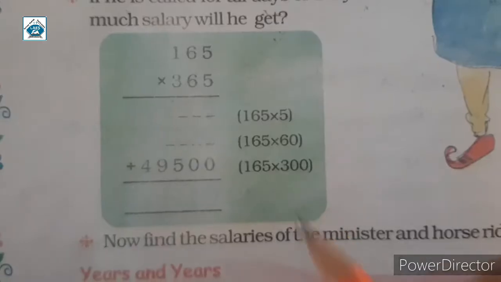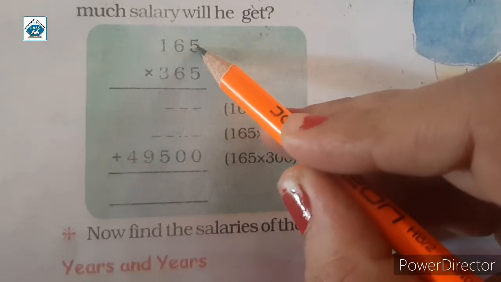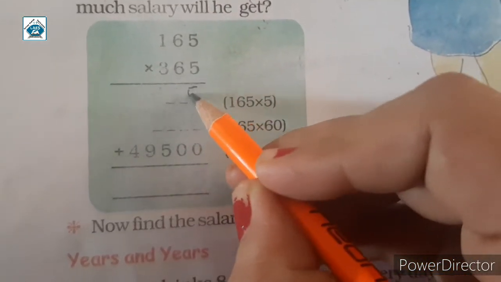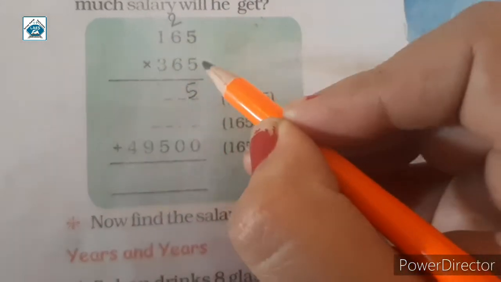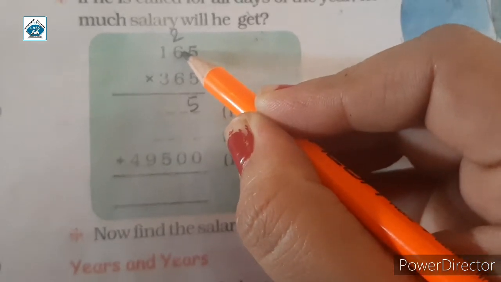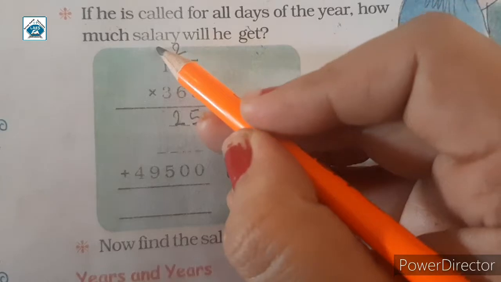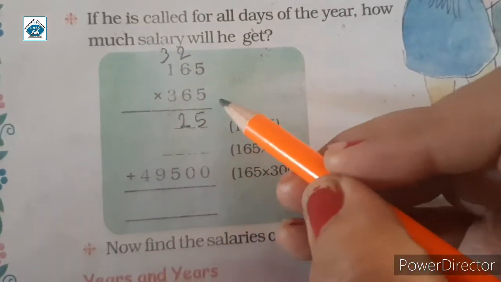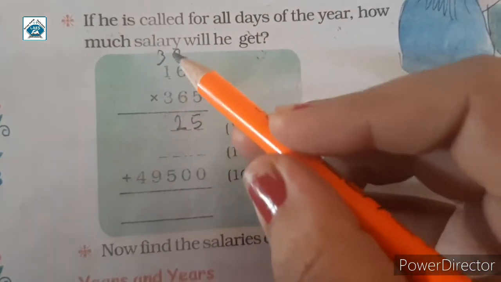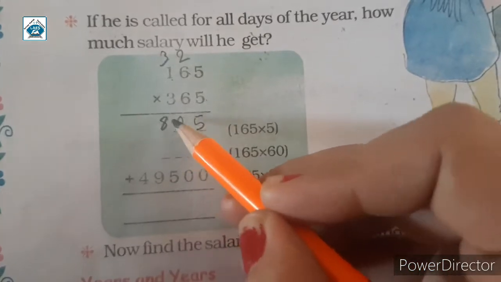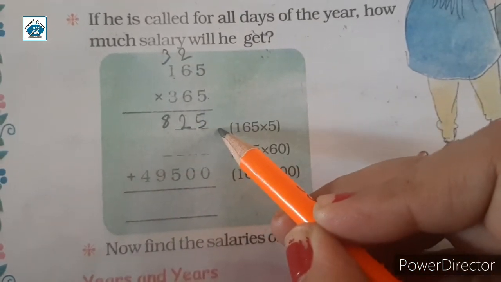Here 5 5s are 25, 2 will be carried. 5 6s are 30, 30 plus 2 is 32, 3 will be carried. 5 1s are 5, 5 plus 3 is 8. 825.